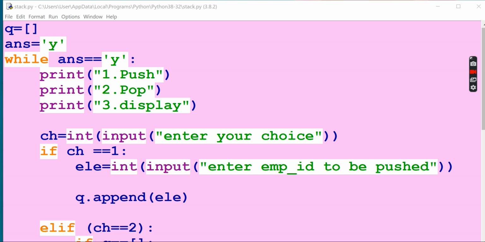Similarly, in the queue, the first element that entered will be popped, means deleted. Whenever you want to delete any item from the queue, the first front element will be deleted, but pushing new elements will be happening at the back, that is called rear.